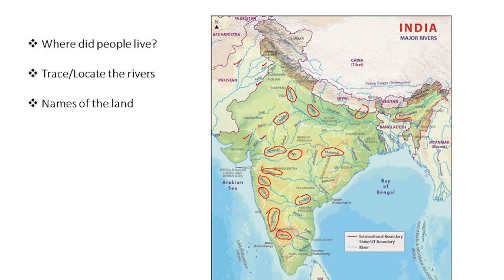Other rivers we will also see in the geography class. With respect to history, I am concentrating on the sculptures and inscriptions, and how people depended on the land and the rivers.